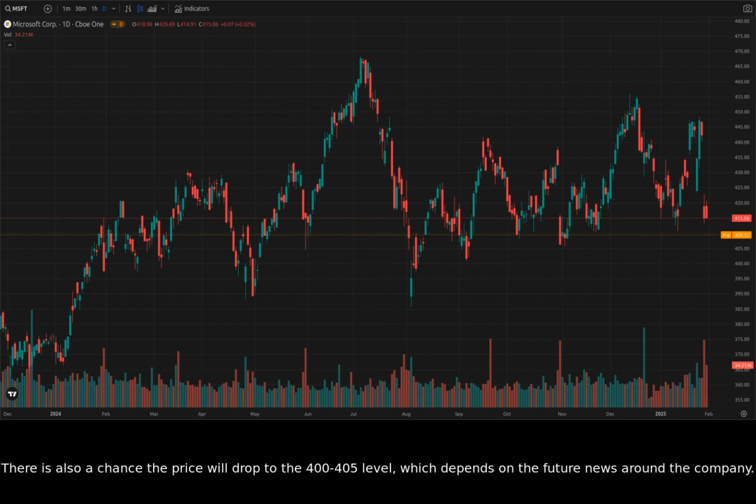There is also a chance the price will drop to the 400 to 405 level, which depends on the future news around the company. It is important to monitor news headlines, as this is an important factor in predicting price action.